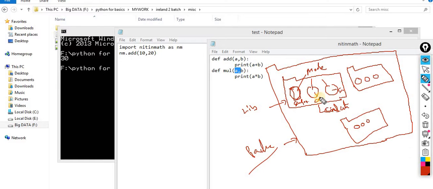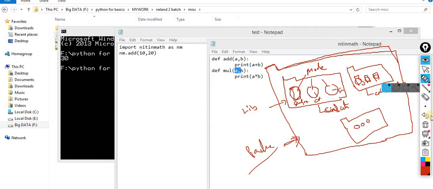When I do the same activity, let's suppose this is another calculator, calculator 2, or you can say another calculator for satellite calculations. Here one file, here two files, here three files. I combine all these libraries, all these folders into a single folder, and that folder becomes the package. This is the concept of library, packages and modules.